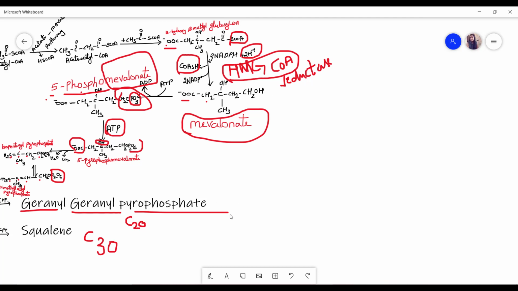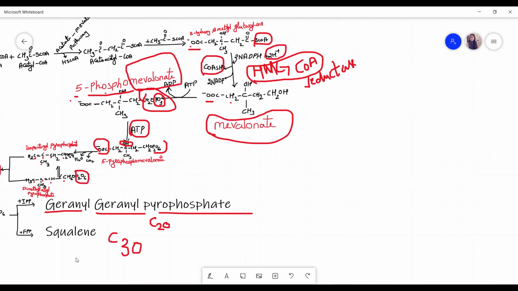So the type of terpenoids present in the C20 stage is diterpenoids. These diterpenoids are found in taxol. Taxol is used as an anti-cancer agent. The next one is squalene. Squalene is mostly found in the digitalis plant, which gives digoxin. So it is a main precursor. This squalene is a main precursor for the digitalis plant. We already know the uses of digitalis, which is used as a cardiac glycoside.